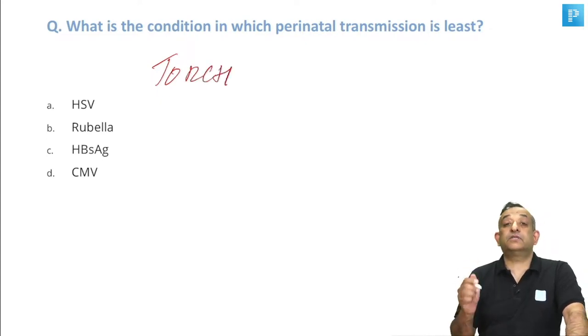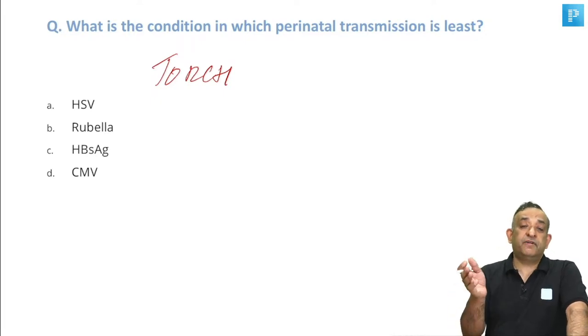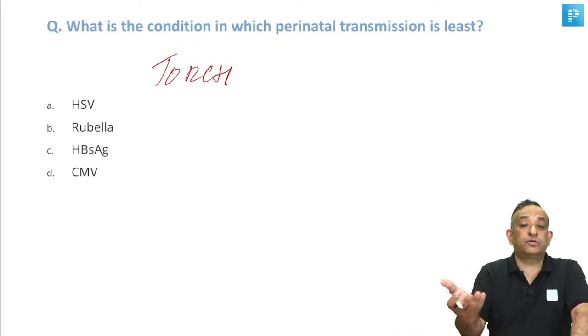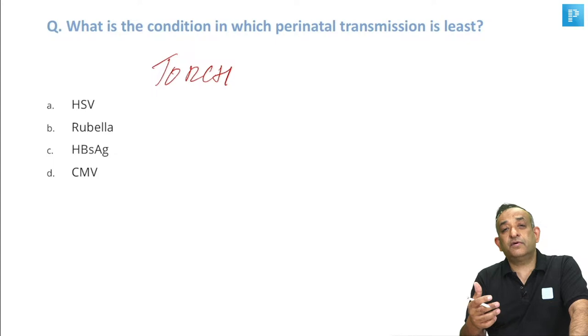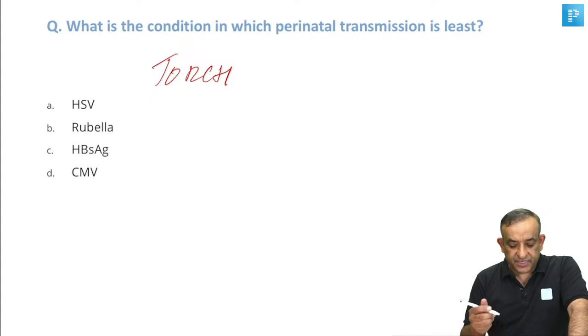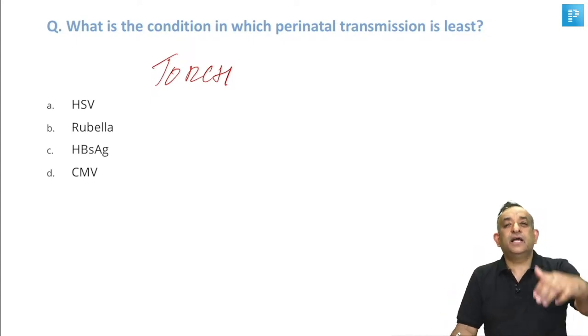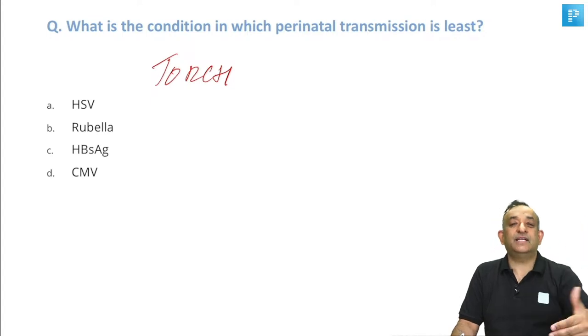Please remember, TORCH does not cause recurrent abortions. That is something which keeps coming in the exams. If a person has had an abortion with rubella, next time she's immune to it. Similarly for cytomegalovirus and herpes simplex virus. These infections can be transmitted perinatally, and they can also be transmitted during the antenatal time.